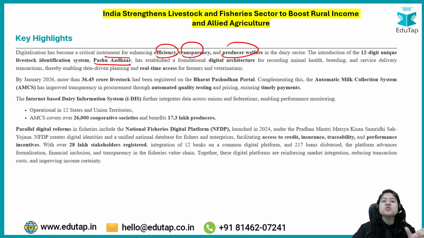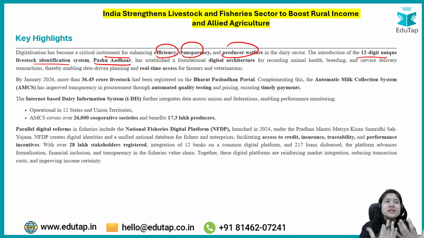जैसे कि आपका पशु आधार, what is पशु आधार? See, similar to us, we have Aadhaar card, right, that is a unique identity we all have. Similar to that, for animals also a 12-digit unique livestock identification system has been made, that is known as Pashu Aadhaar. Why is it important? So that the government has all the records, like what are the breeds that exist, how many animals do we have, right.